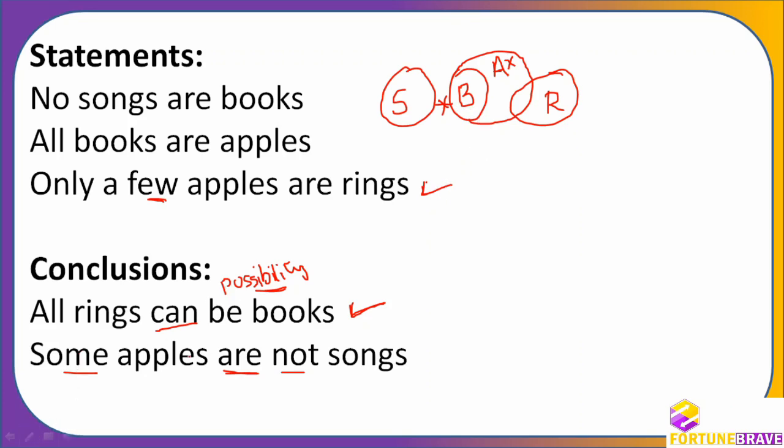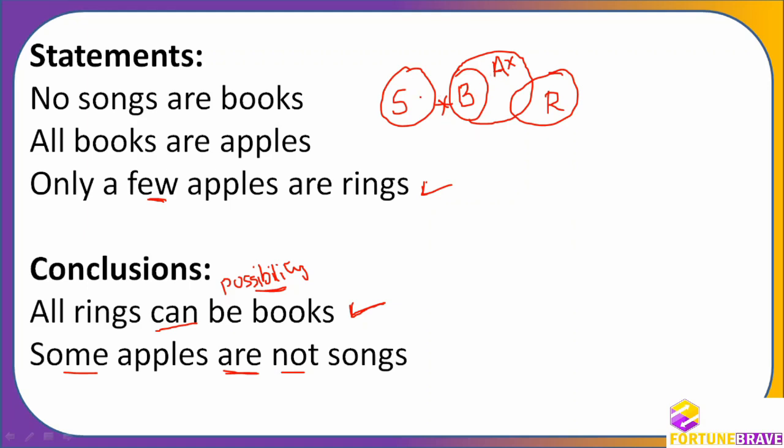Now let us see. Some apples are not songs. Some apples are not songs is correct because no apple is a song here. Right? No songs are books and all books are apples. So this part is not apples, definitely true, because this cannot go inside here.